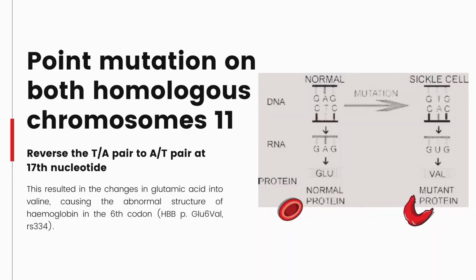Besides that, sickle cell anemia is caused by a single mutation in the beta-globin gene. On both homologous chromosome 11, there is a single point mutation in exon 1. The 17th nucleotide thymine was substituted for adenine, inverting the TA pair to an AT pair, resulting in an irregular hemoglobin with valine instead of glutamic acid at the 6th codon.